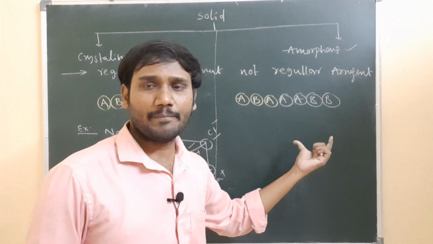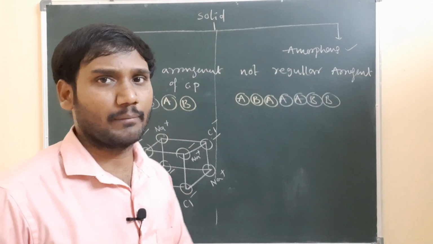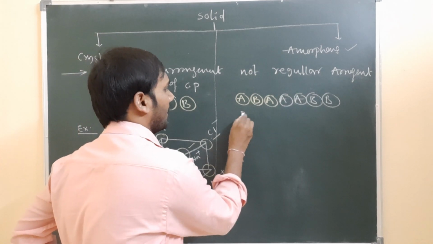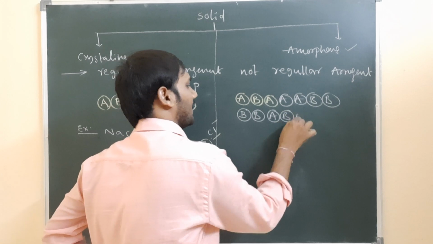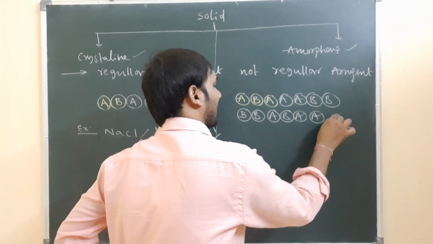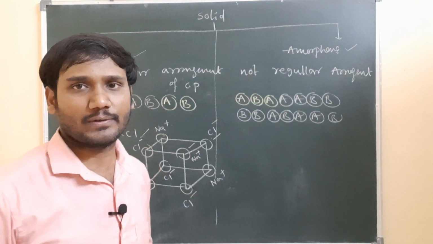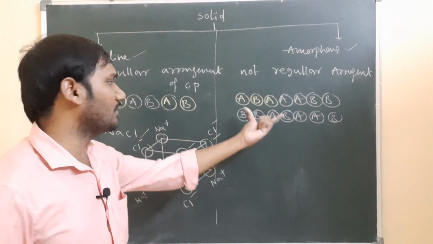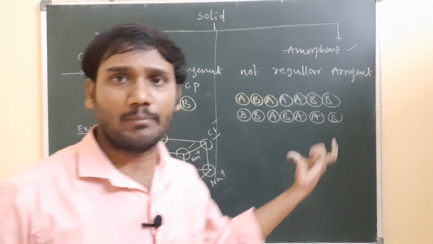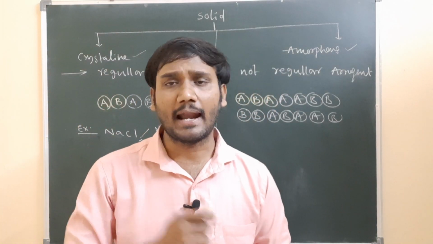But in the amorphous solid, there is no regular trend. Any order can be present, right? Maybe here I am taking B, maybe A, again B, again A, again A, and again B. Whatever the order, it follows. So that is an amorphous solid, and this is a crystalline solid. An example of the amorphous solid is plastic. At the same time, glass we can take as an example.